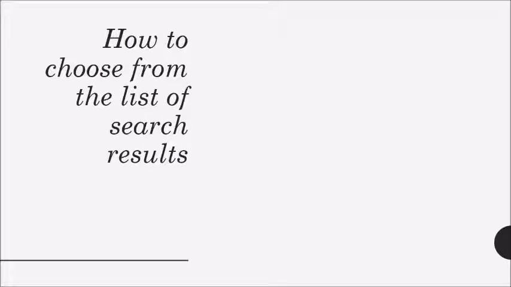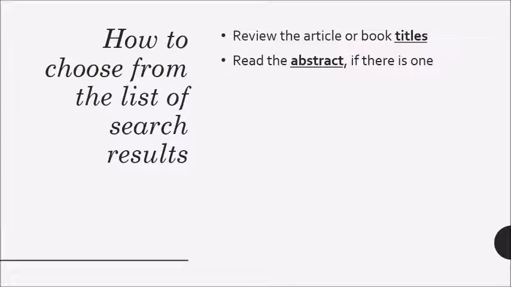Now, once you get your list of search results back, how do you decide which of those results are worth looking at in more detail? First, and most obviously, look at the title of your article or book. Sometimes that alone will be enough to figure out if you want to read it or not. In a lot of cases, though, you're not really sure when you look at the title if it's worth your time or not. In that case, if you're reading an article, check if it has an abstract.